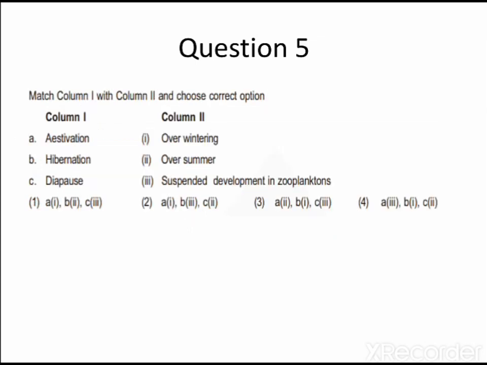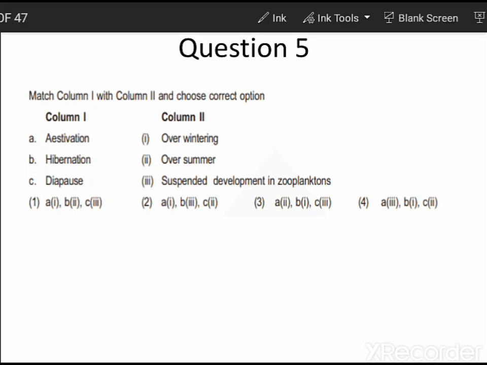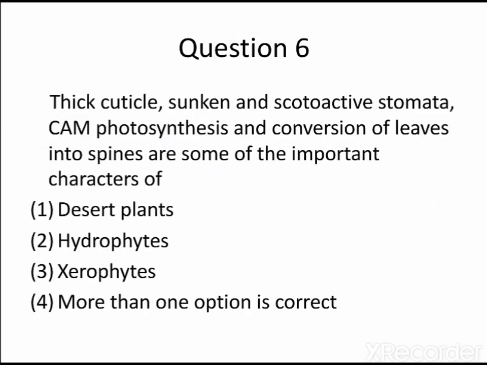Match column 1 with column 2 and choose the correct option. First one, aestivation. Aestivation is summer sleep. So A can be matched with option number 2. Hibernation is winter sleep. So B can be matched with option number 1. Diapause is suspended development in zooplankton. So C should be matched with option number 3. So the answer should be option number 3. Moving on with question number 6.